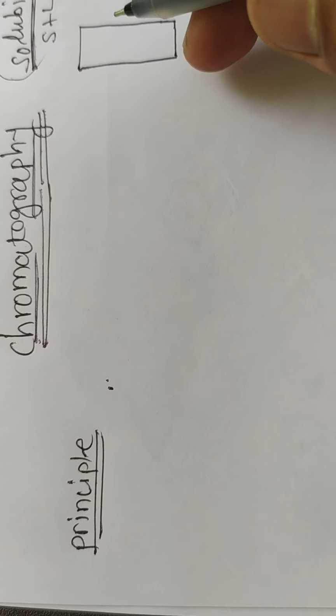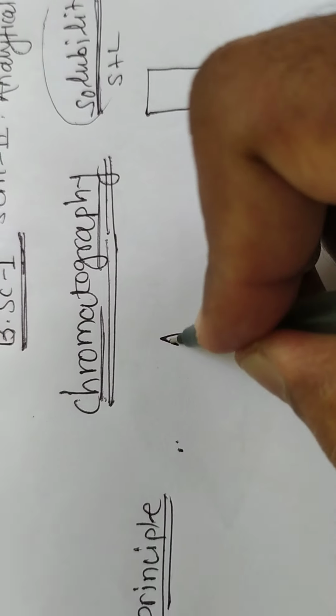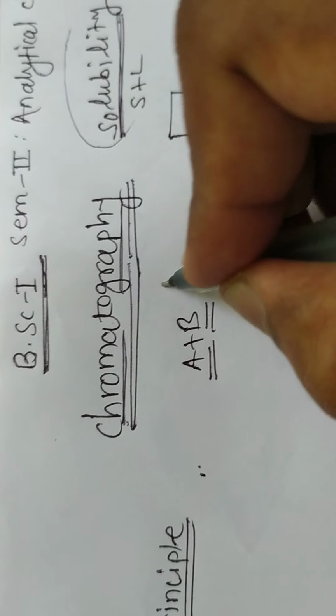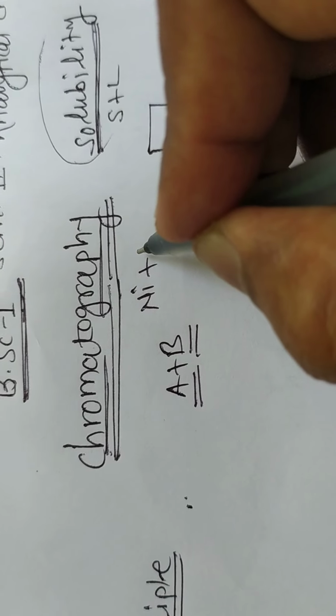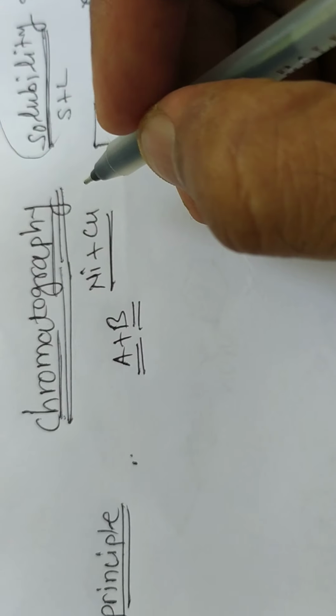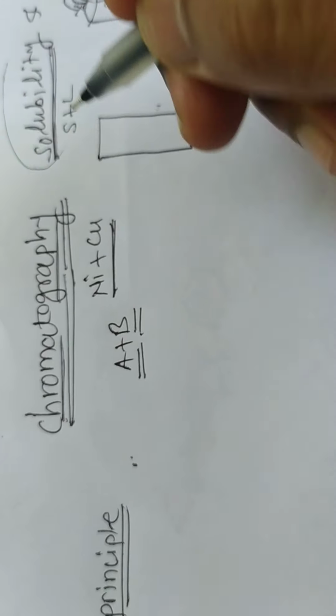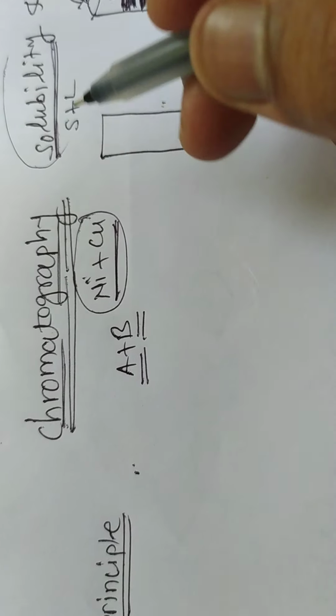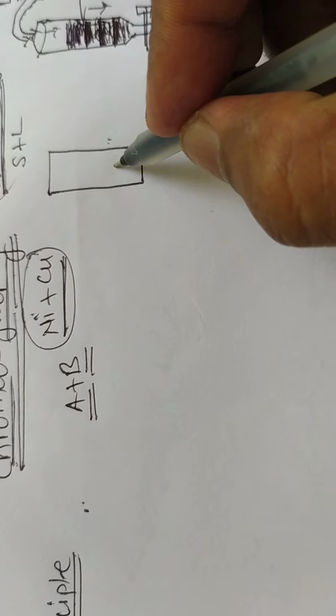Suppose you are given a mixture of A compound and B compound, for example nickel and copper radicals mixed together for separation. Then the nickel radical as well as the copper radical can be separated by paper chromatography.